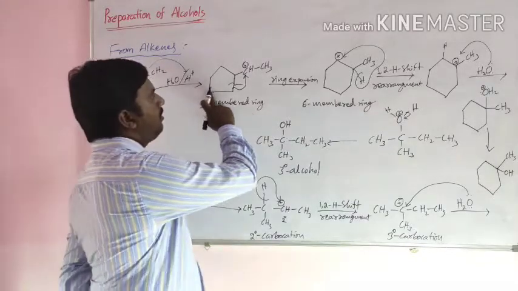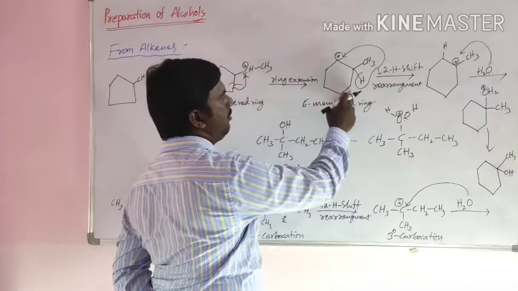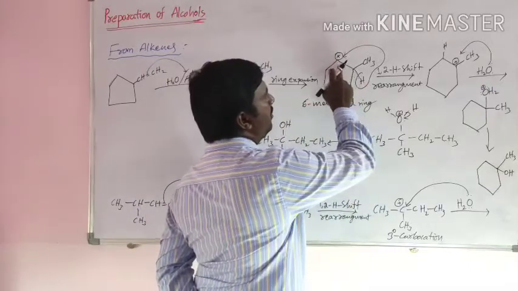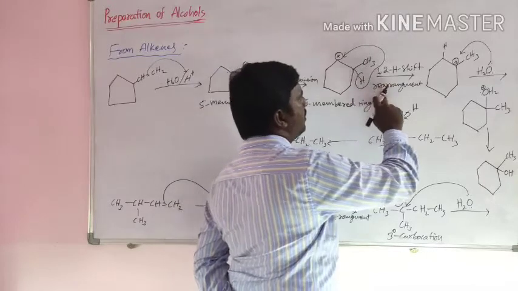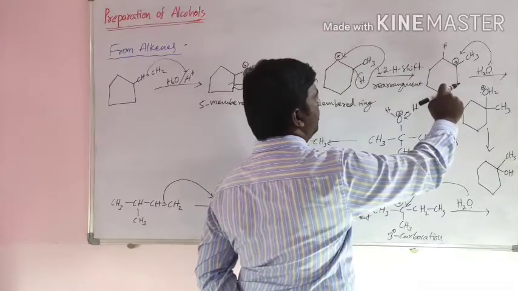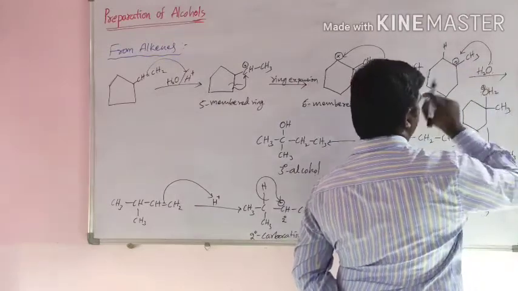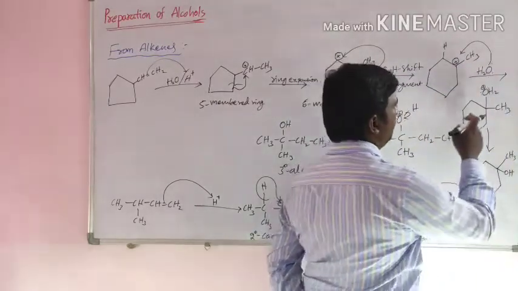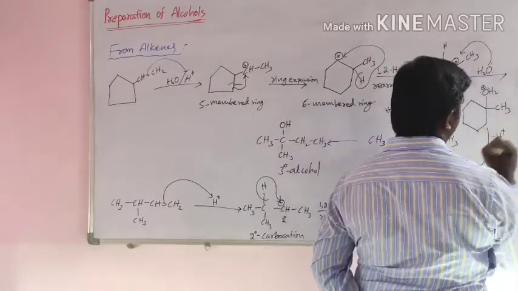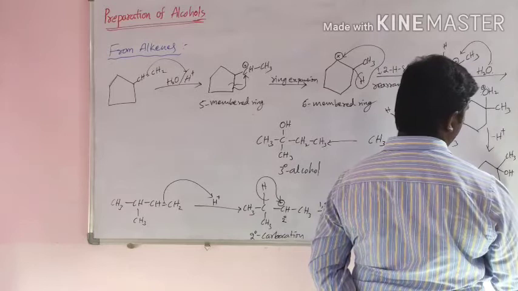5-membered ring undergoes ring expansion. 5-membered ring converts into 6-membered ring. In the 6-membered ring, a secondary carbocation is formed, which undergoes rearrangement. Then secondary carbocation converts into tertiary carbocation. In this step, nucleophile attacks at the position of carbocation, then protonated alcohol is formed, which loses 1 proton to form alcohol. This is tertiary alcohol.